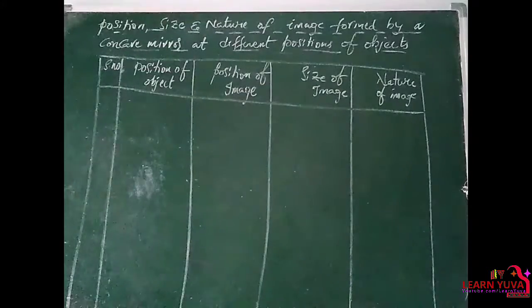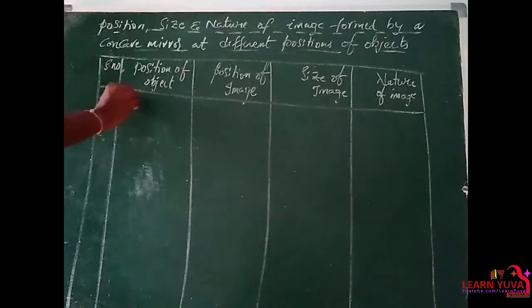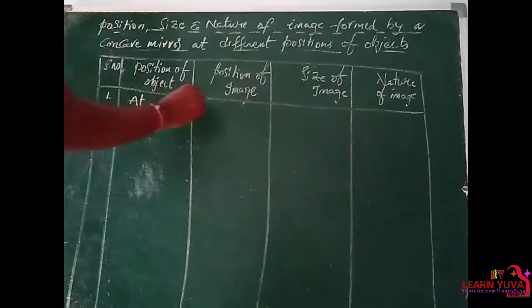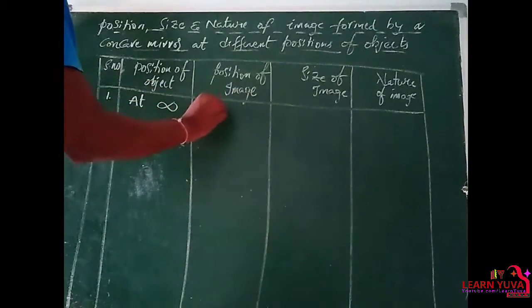First one: if the object is situated at the infinity position, then the corresponding image will be at the focus.